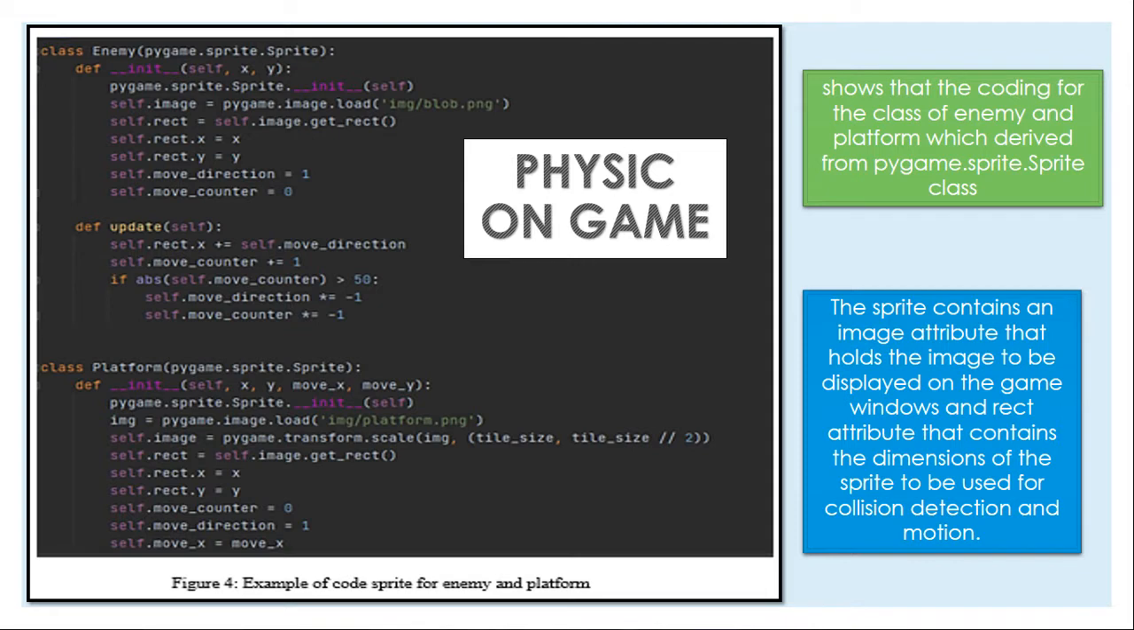From the figure shown, it shows the code for the class of enemy and platform, which derive from the pygame.sprite class. In this game, the enemy, platform, lava, coins, and exit are recognized into 3 sprite classes. The sprite contains an image attribute that holds the image to be displayed on the game window and a rectangle attribute that contains the dimensions of the sprite to be used for collision detection and motion.